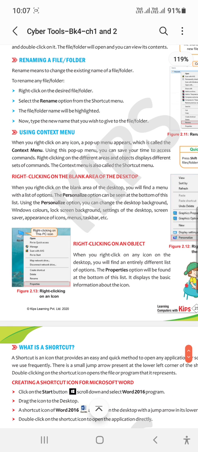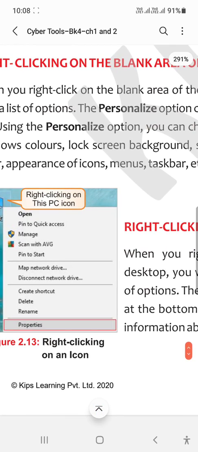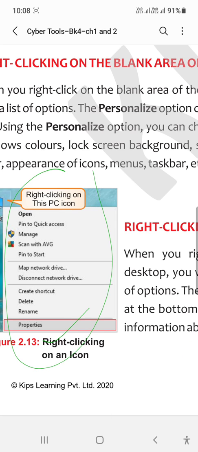There is also an icon of This PC on the desktop. If you right click on this icon, you will find different options. You can check the properties of your computer by going to these options. There are options like Manage, and Scan, meaning if an antivirus application is already installed in your system, it would be shown here. There are also Delete, Rename, and Properties options, where Properties shows information about your computer and system.